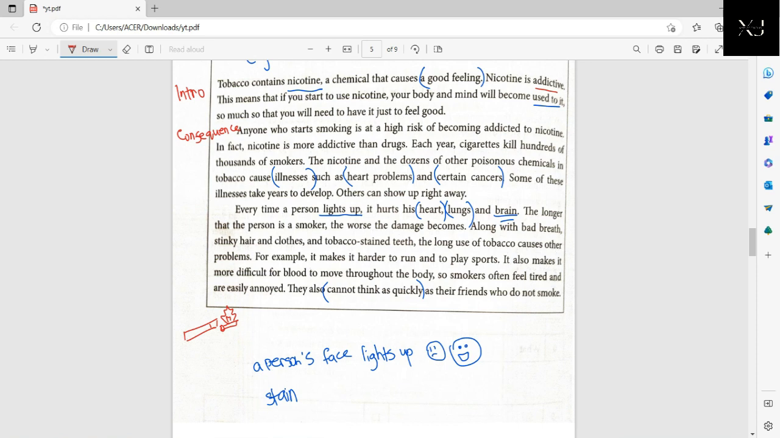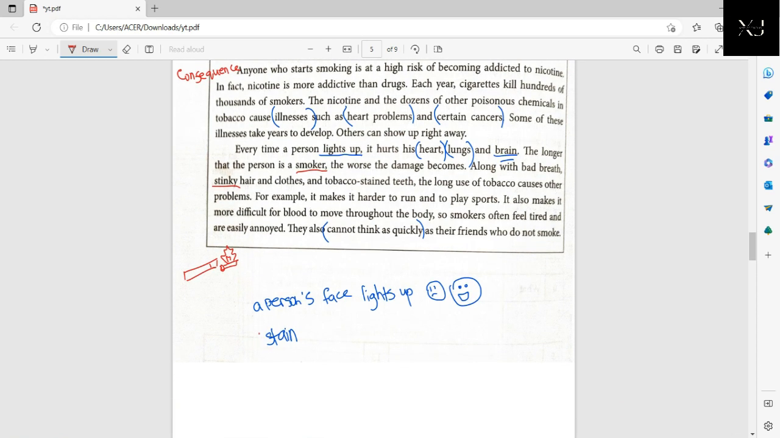The longer that the person is a smoker, a person who smokes, the worse the damage becomes. Along with bad breath, stinky hair and clothes. Stinky means smelly. The tobacco stained teeth. The long use of tobacco causes other problems. Tobacco stained teeth. I think you all should know by now that people who smoke have yellow teeth. Why? Because it's been stained by tobacco.